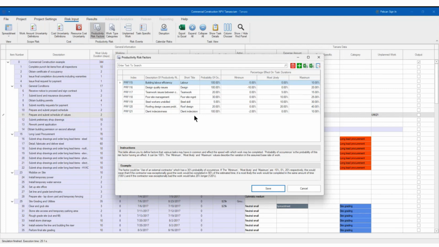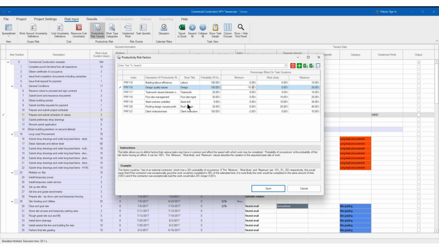For example, here, if you have design quality issues, the percentage on the task duration is mostly positive, because it's going to go up 20%. Of course, it could be minus 10%, but that would be weird. You can change that. Teamwork issues, what happens? They are going to delay the tasks. Poor site management is going to delay the tasks, etc. So that's the main idea here, that you will have these potential effects on the tasks in terms of these different risk factors.